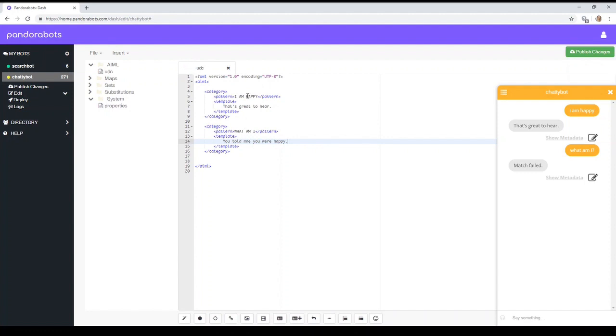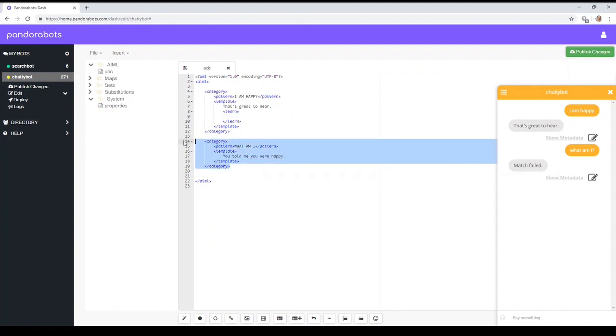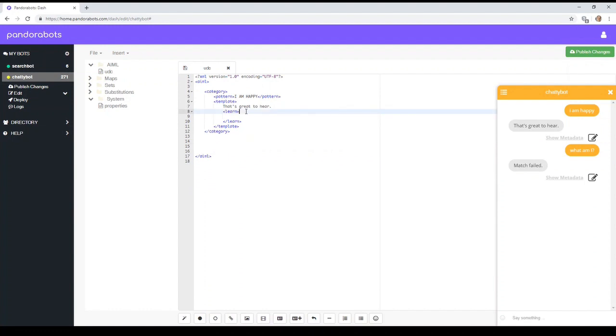But then what happens if the user says, I don't know, I am sad, I am whatever? If the user just says, what am I? You told me you are happy, then the user may not have said that first. So what we need to do is to get the bot to learn this category only when the user says, I am happy. And we can do that with a tag called learn. Anything between the learn tags is learned by the bot. So let's get rid of that and put it in here. Let's just tidy it up a bit.